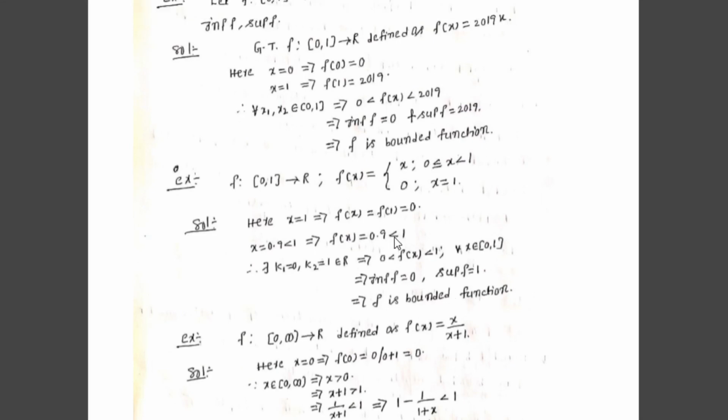Therefore all the values of the range of the function lie between the two real numbers 0 comma 1, therefore f is bounded above. Infimum of f equal to 0, supremum of f equal to 1, therefore f is bounded above and bounded below, then we say that f is called a bounded function.